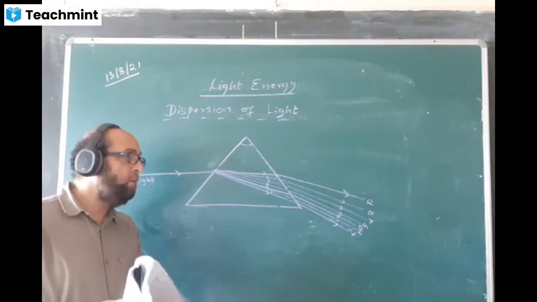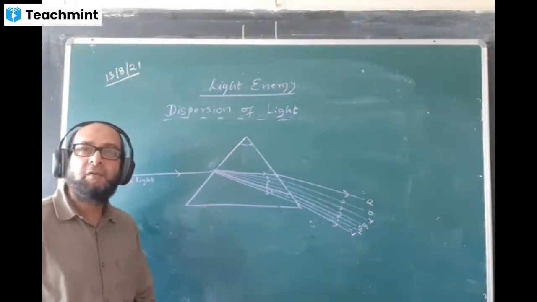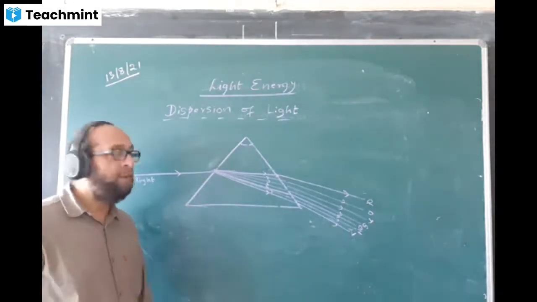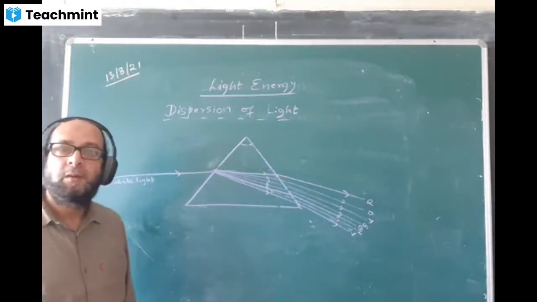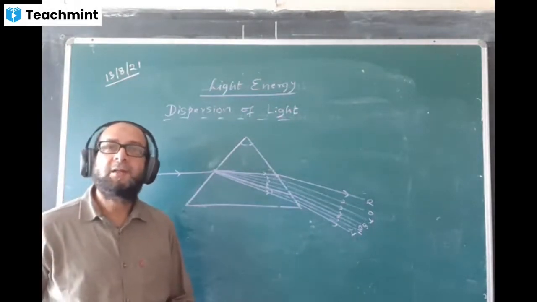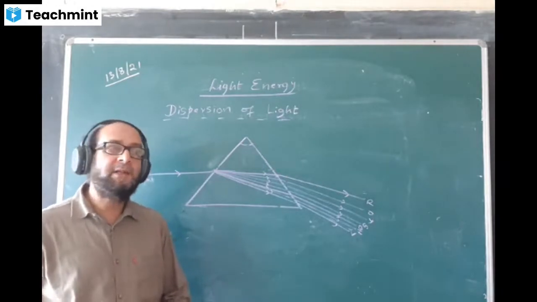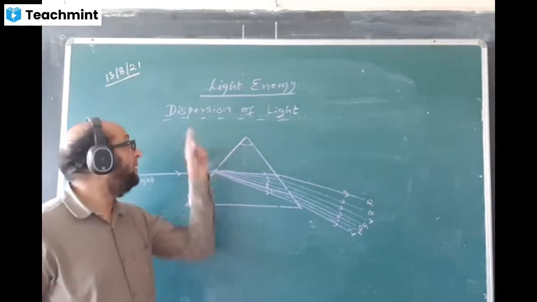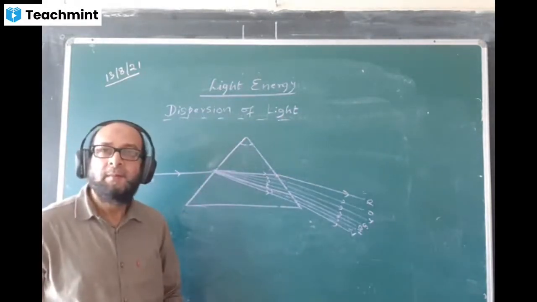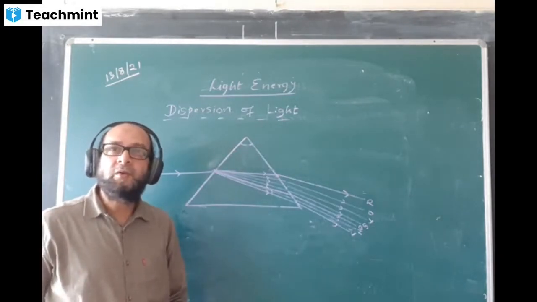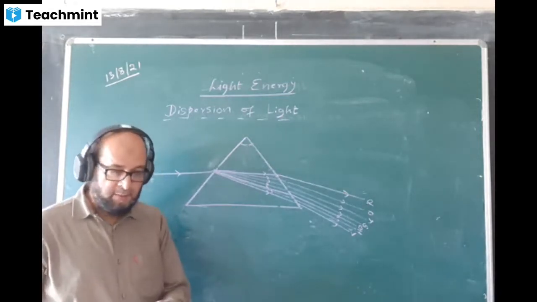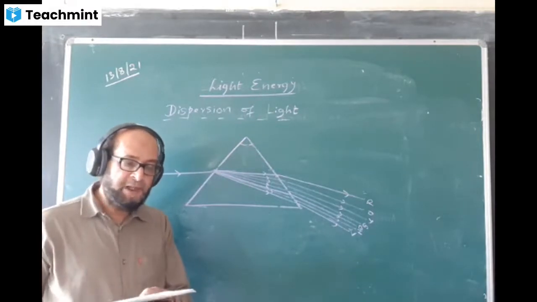Do you know who discovered the phenomenon of dispersion of light? Do you know the name of the scientist? Sir Isaac Newton discovered the phenomenon of dispersion of light. And he had done one experiment also, which is called Newton's color disk experiment, given on page number 88. Please check page number 88.